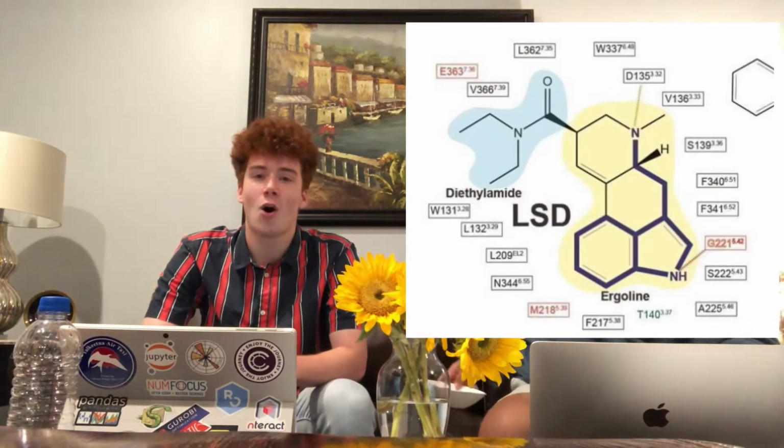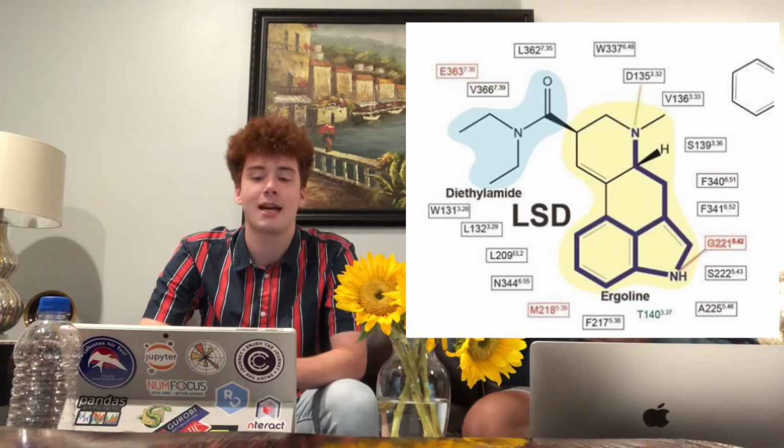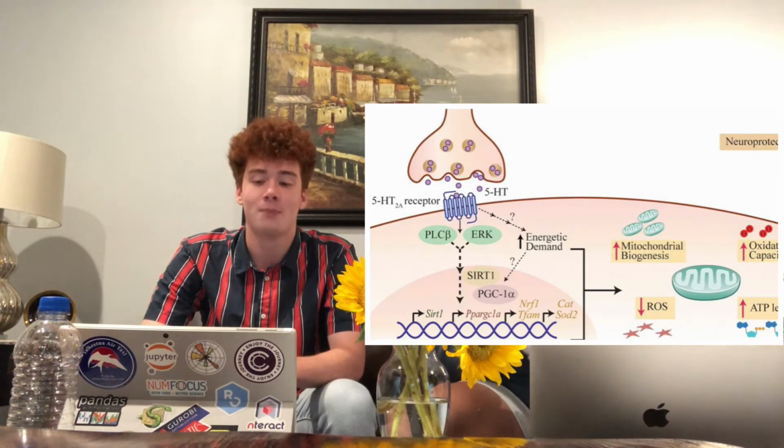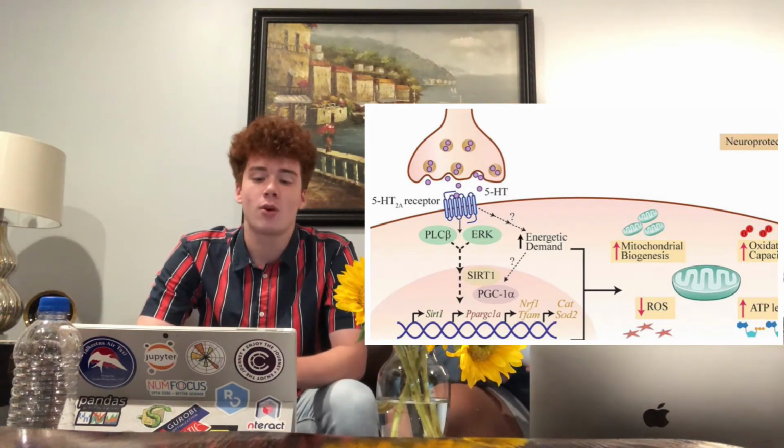A class of drugs that leads to distortions of reality and perceptions are known as hallucinogens. LSD, also known as lysergic acid diethylamide, is a hallucinogen, a serotonergic agonist, as well as a dopamine agonist. LSD's activity is located at a subtype of serotonin receptor known as the 5-HT2A and is critical for the drug's psychedelic effect on the body. This receptor is located on the surface of the neuron membrane.